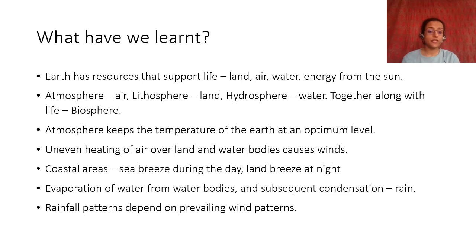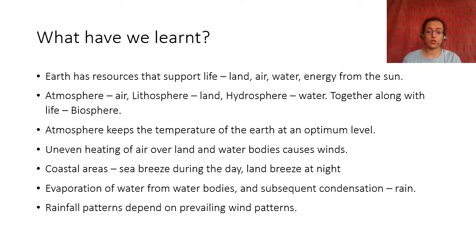This is what we learned in the previous part. Earth has resources that support life. Resources are land, air, water, and energy from the sun. The atmosphere is made up of air, lithosphere is land, hydrosphere is water, and these together plus the life that exists on it is called biosphere. The atmosphere keeps the temperature of the earth at an optimum level for life to exist properly.